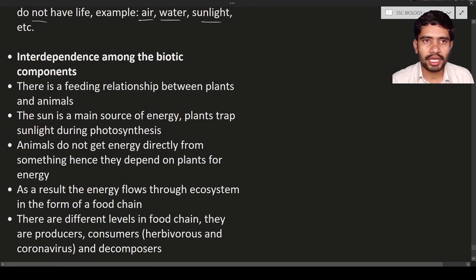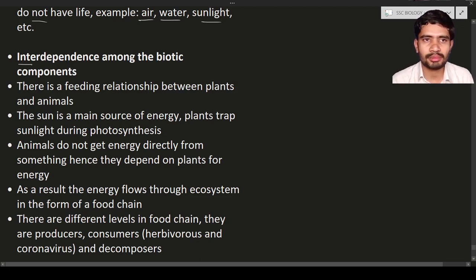Next one is interdependence among the biotic components. What is meant by dependent? Dependent means you want something from others. Dependence is nothing but you want something or anything from others. Interdependence means depending on each other. You will depend on your friends, and your friends will depend on you, that is known as interdependence among you.